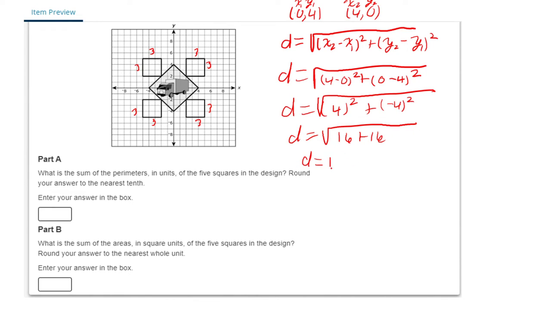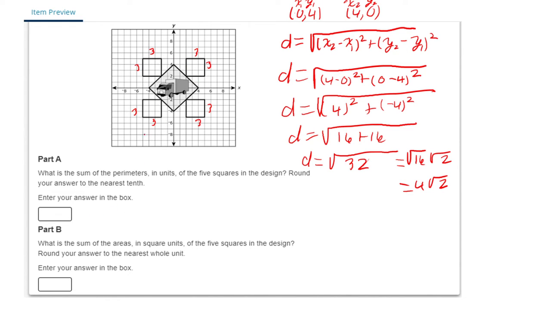D equals the square root of 32. In this case, we're actually going to simplify this radical. We could divide this by 16, so this is really the square root of 16 times the square root of 2. The square root of 16 is 4, so we get 4 square root of 2 as our side. That's each of these sides here, right?